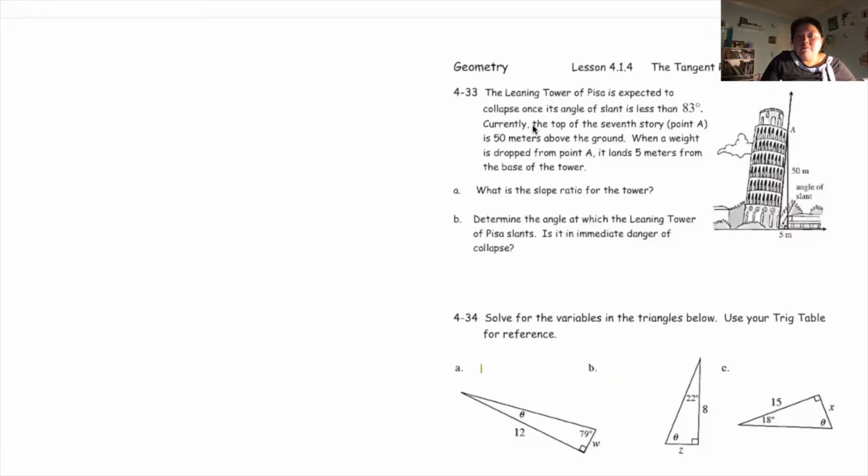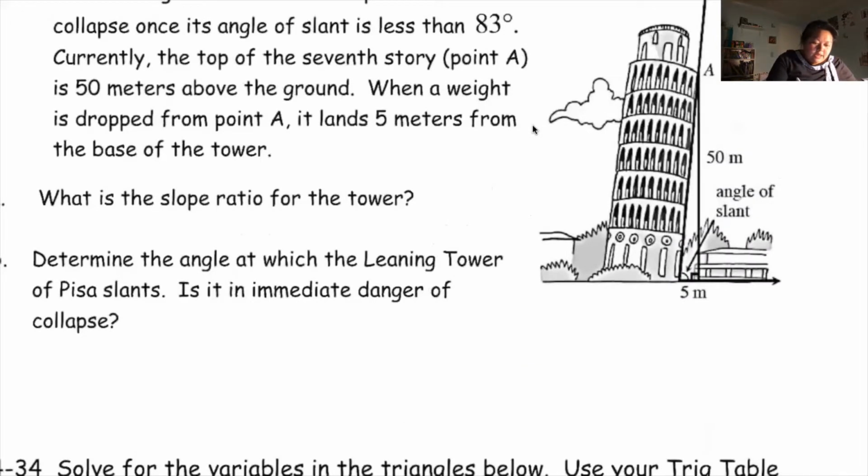When a weight is dropped from point A, it lands 5 meters from the base of the tower. So if we zoom in here, you see that this is point A. You drop a rock down, and that rock is 5 meters away from the base. All right. So what is the slope ratio for the tower? So this is the angle we're looking at, right? Angle of slant. You see the little arrow there. It's a little hard to see.